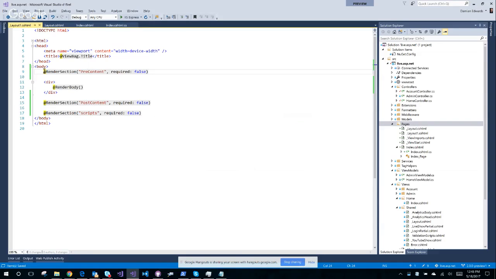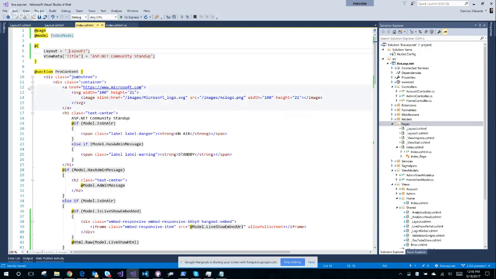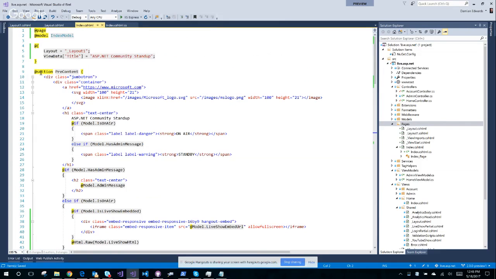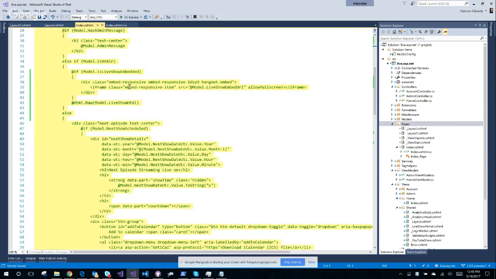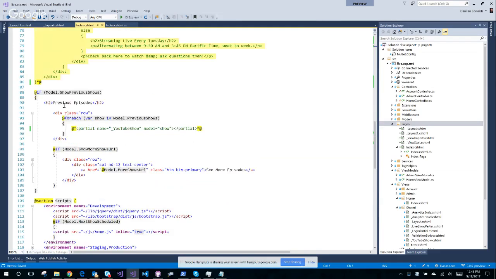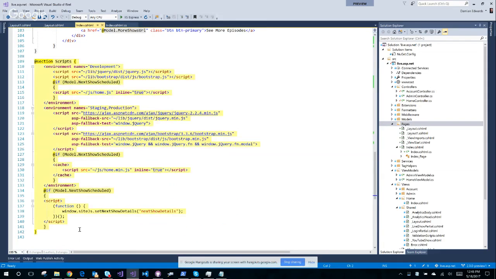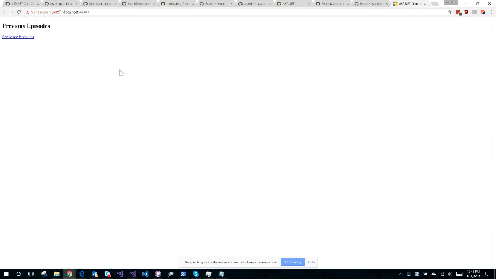So is it a problem with sections? Let's have a look. If I get rid of this, comment that out. Let's comment the section for scripts out. Okay. That's interesting. That works.